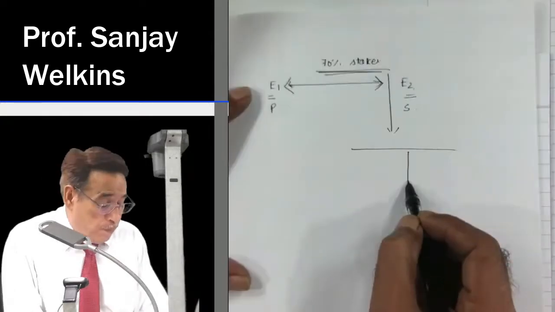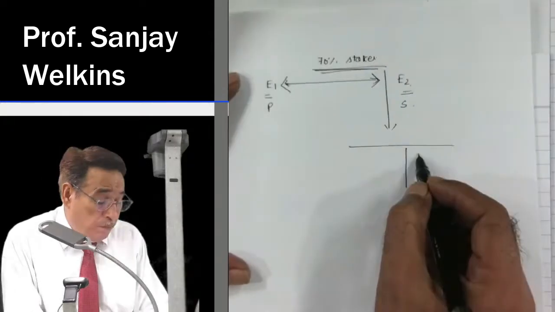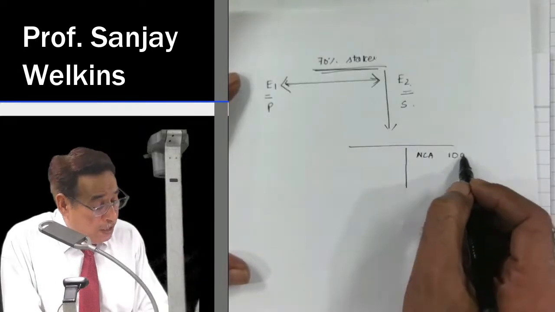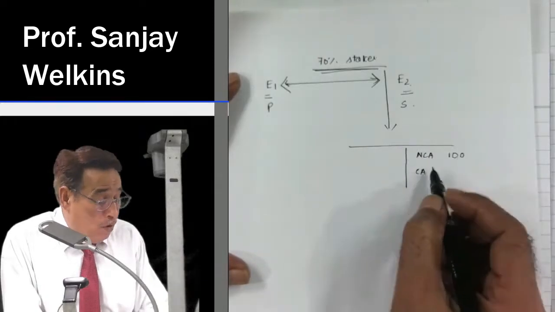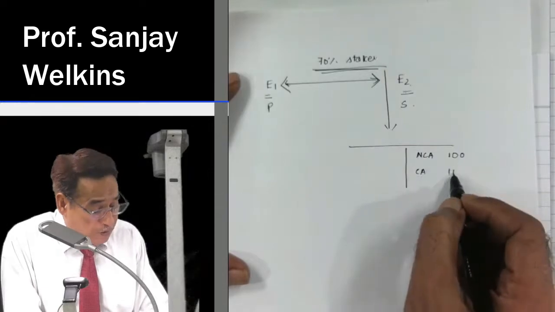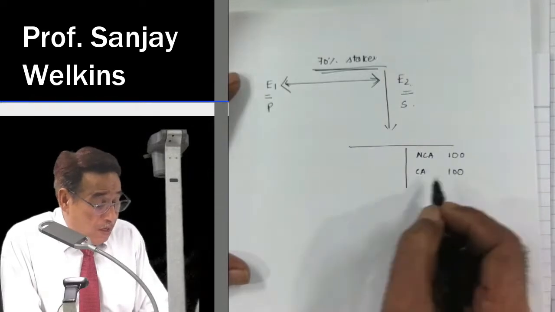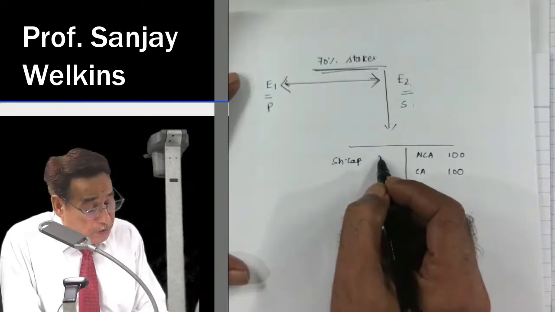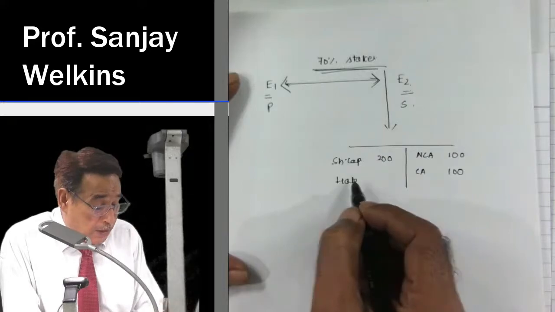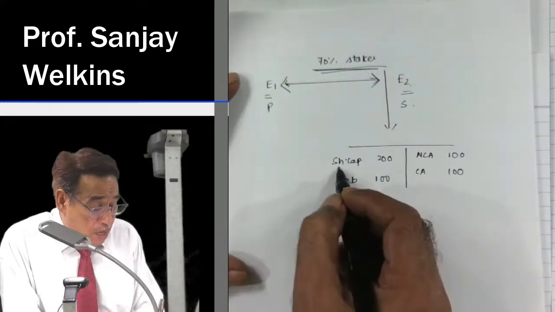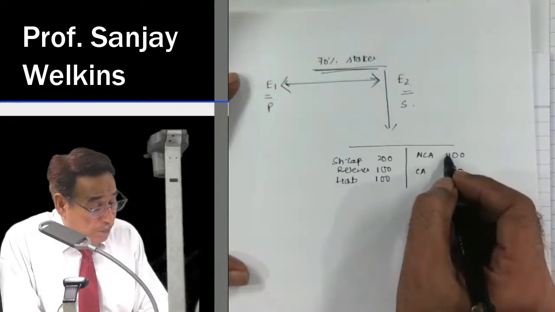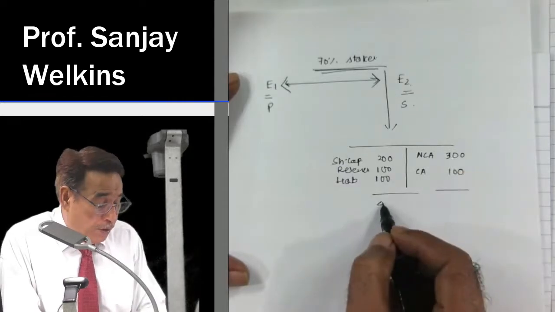However, when I say I acquired 70% stakes in this company, what does it mean? See here. Let us say this company has got non-current asset worth rupees 100 and current asset worth rupees 100 and share capital worth rupees 200 and liabilities worth rupees 100 and reserves worth rupees 100. I will make it 300. So total is 400.